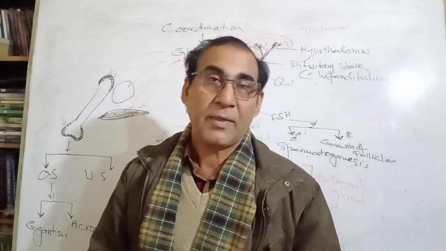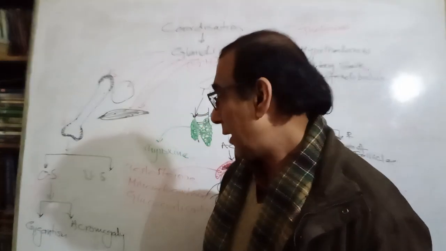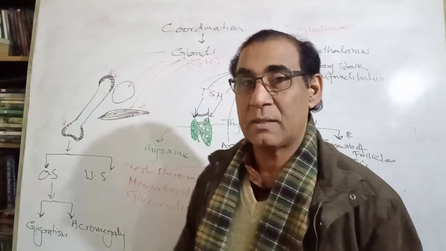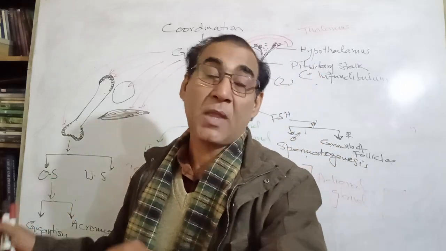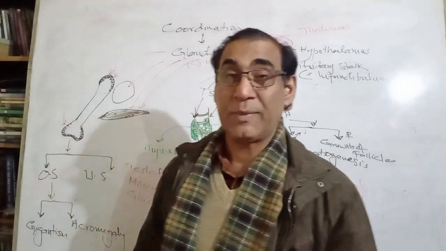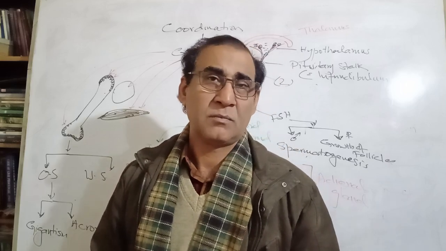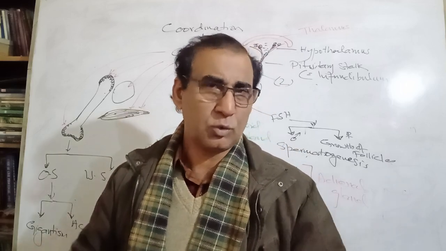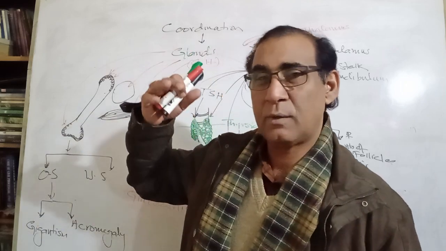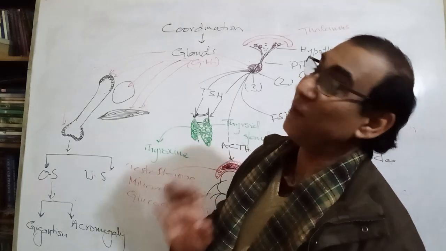And in case the oversecretion takes place just starting from the embryonic age, then gigantism takes place. Gigantic individuals, Zubair Sumro and many other individuals, they are gigantic. Okay, we say to them, how are you, Zubair? Are you fine?